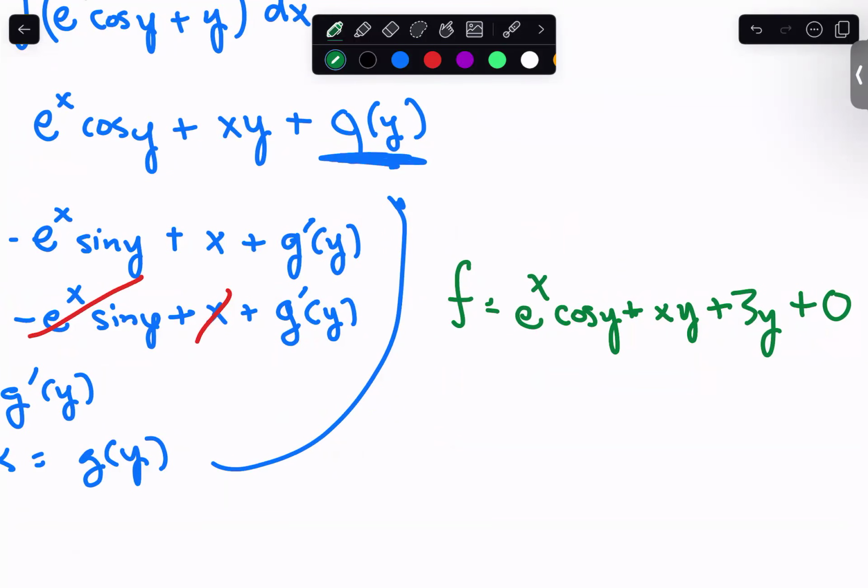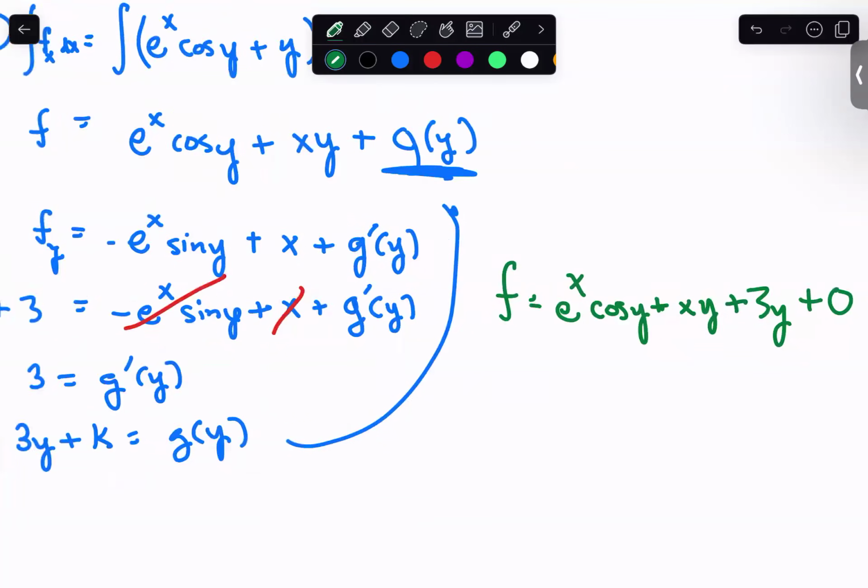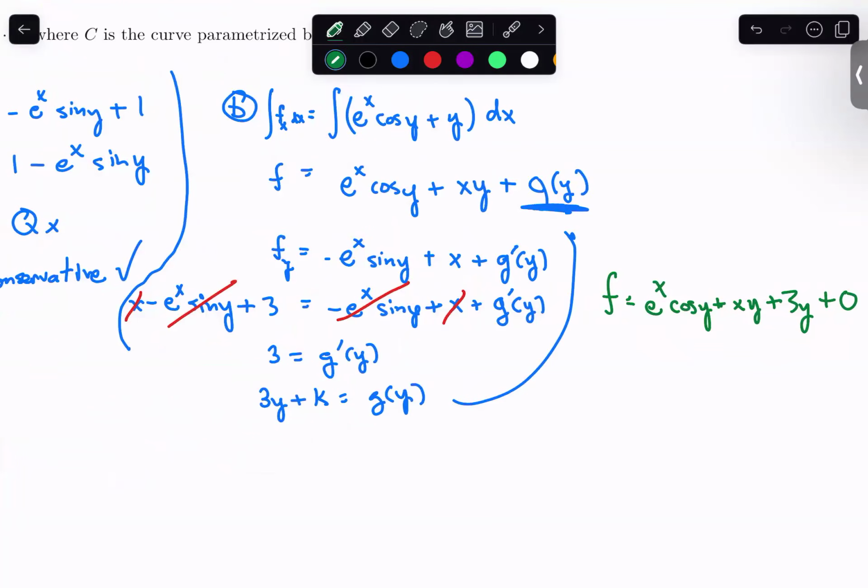But if it said, find all potential functions, then you would want to have that plus k there. But in general, what we're going to do is just use the potential function to evaluate a line integral. So we just need one of them. So I'm going to choose plus 0. All right, so that's my final answer for B.